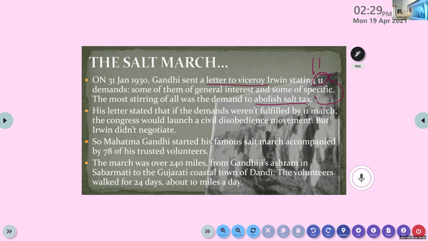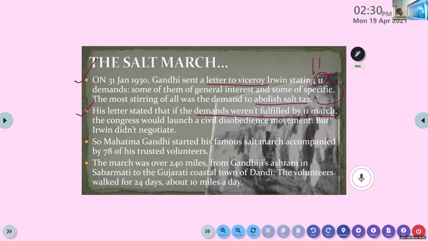In the letter Gandhiji stated 11 demands, and at the same time he mentioned a particular day. What is that? He stated that if these demands weren't fulfilled by 11th of March, the Congress would start a civil disobedience movement against the Britishers.